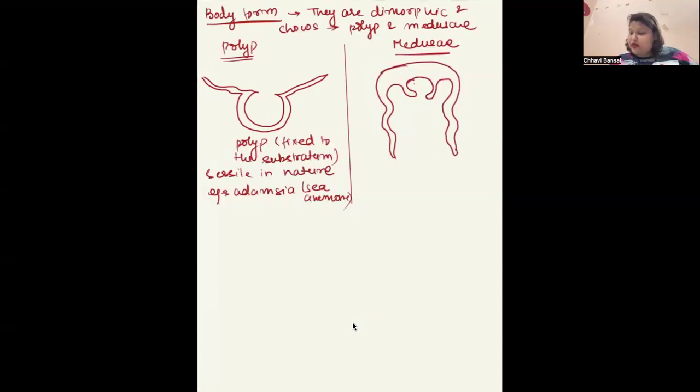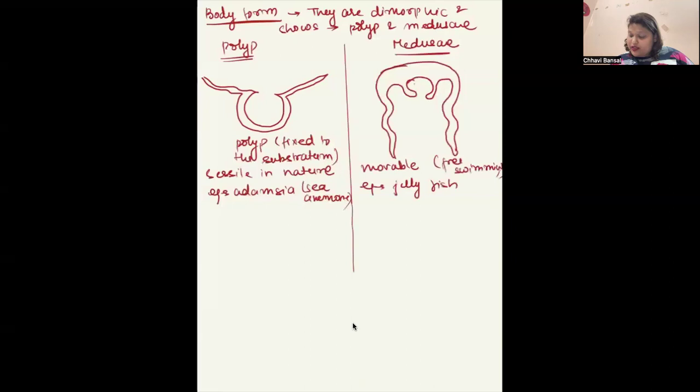It is movable, meaning it is free swimming. What was the example of free swimming? Jellyfish, right? It also looks like a jellyfish. This is how the medusa or the polyp form looks like.